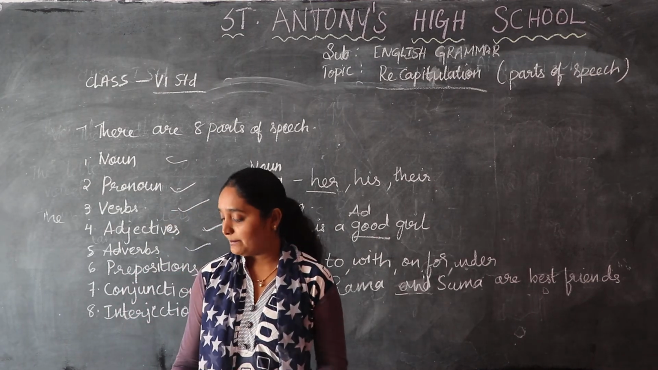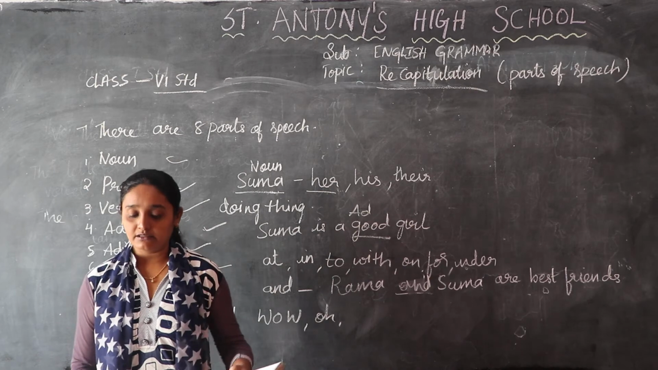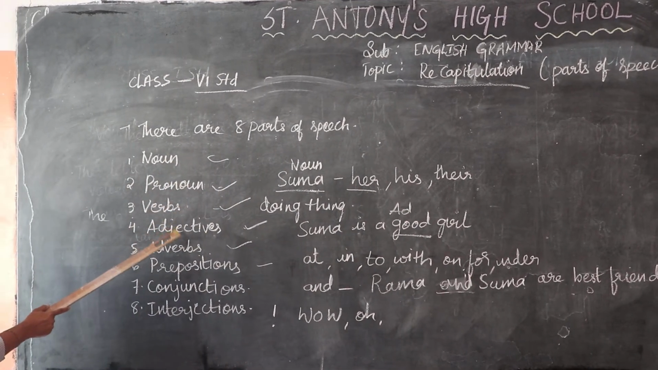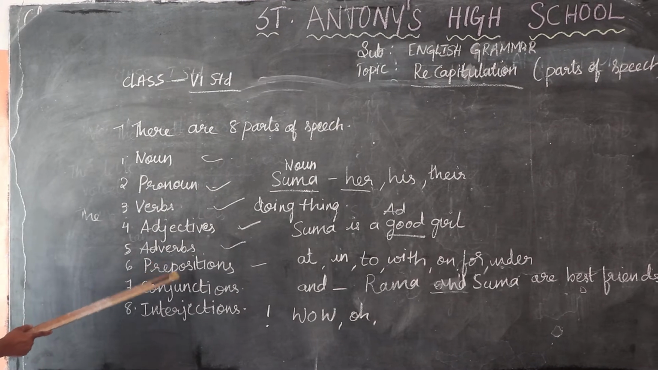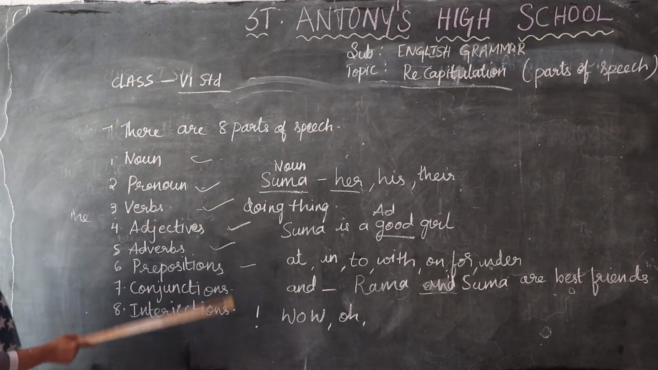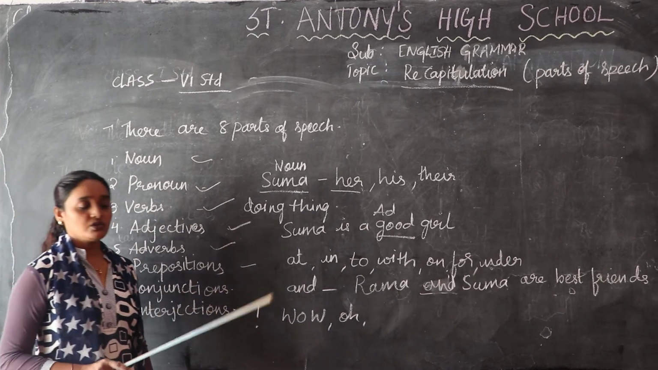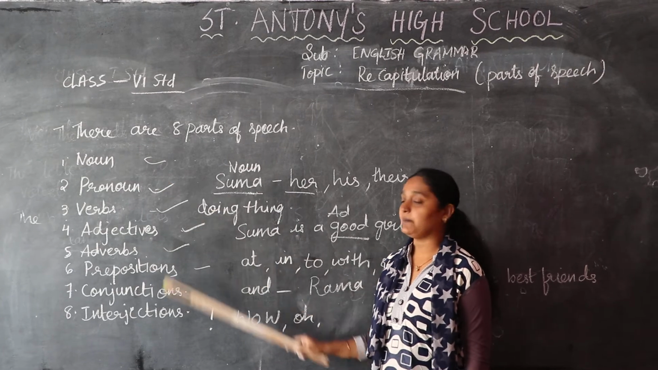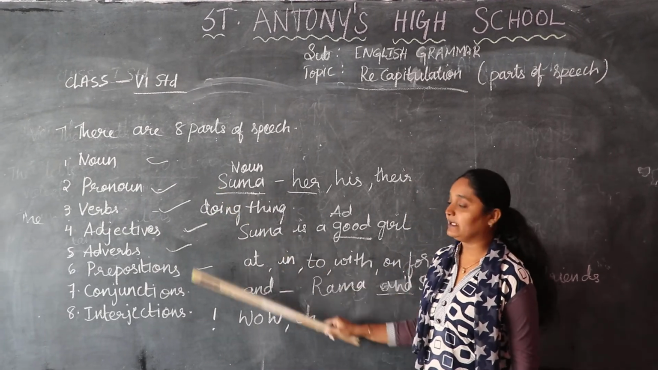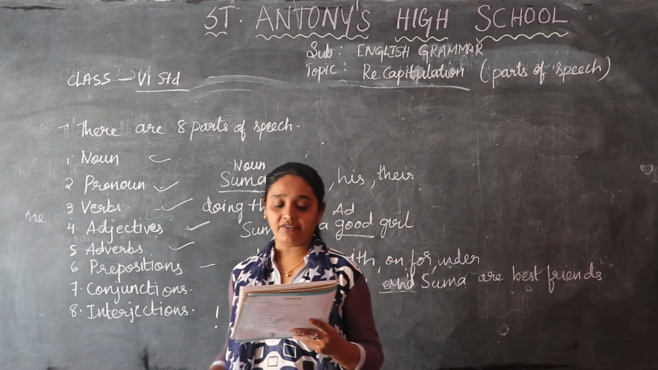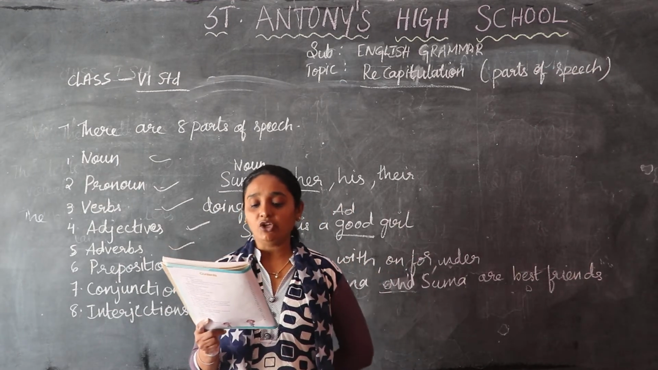So I have completed for you the 8 parts of speech. I have explained noun, pronoun, verb, adjective, adverb, preposition, conjunction, interjection. So how many parts of speech are there? There are 8 parts of speech. I have completed all 8 parts of speech. Now we will go on to page number 5, that is, answer the following questions.